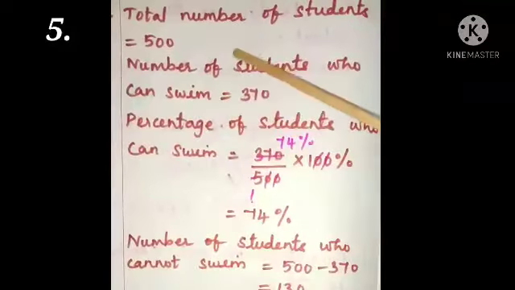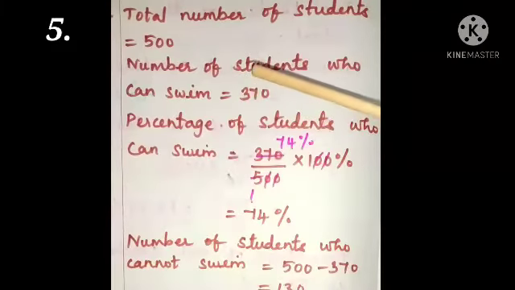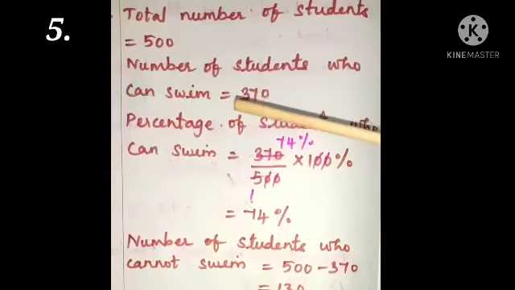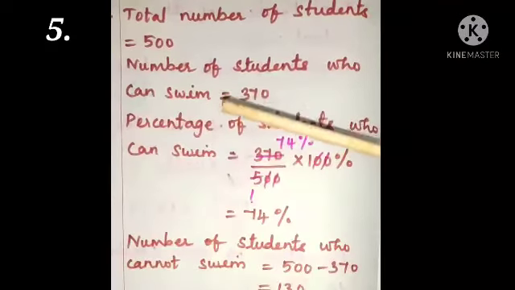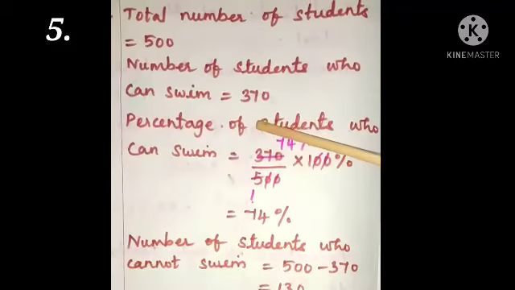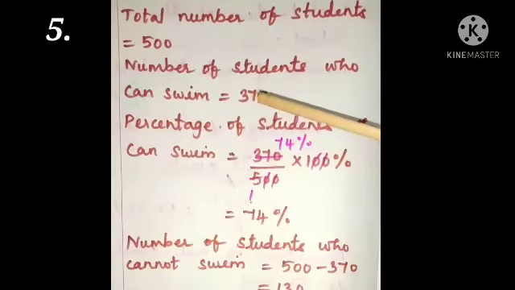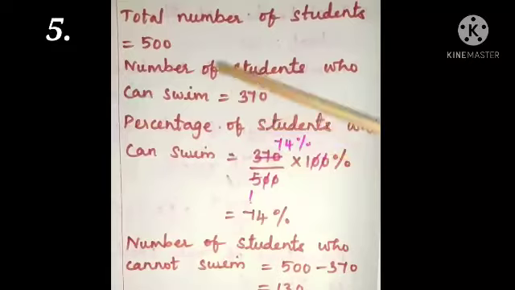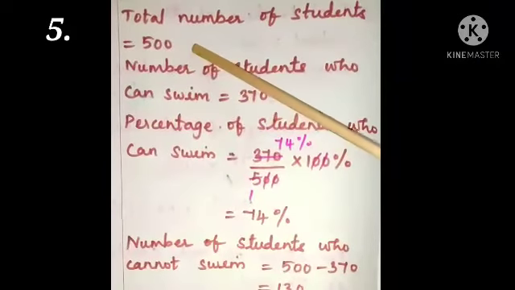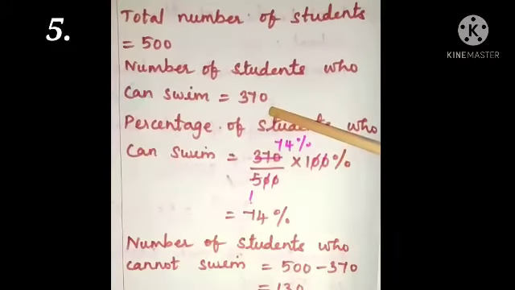Fifth problem. There are 500 students in a rural school. If 370 of them can swim, what percentage of them can swim and what percentage cannot? So children, here we need to find the percentage of the students who can swim and the percentage of students who cannot swim. So for that, total number of students is equal to 500 and number of students who can swim is given as 370.